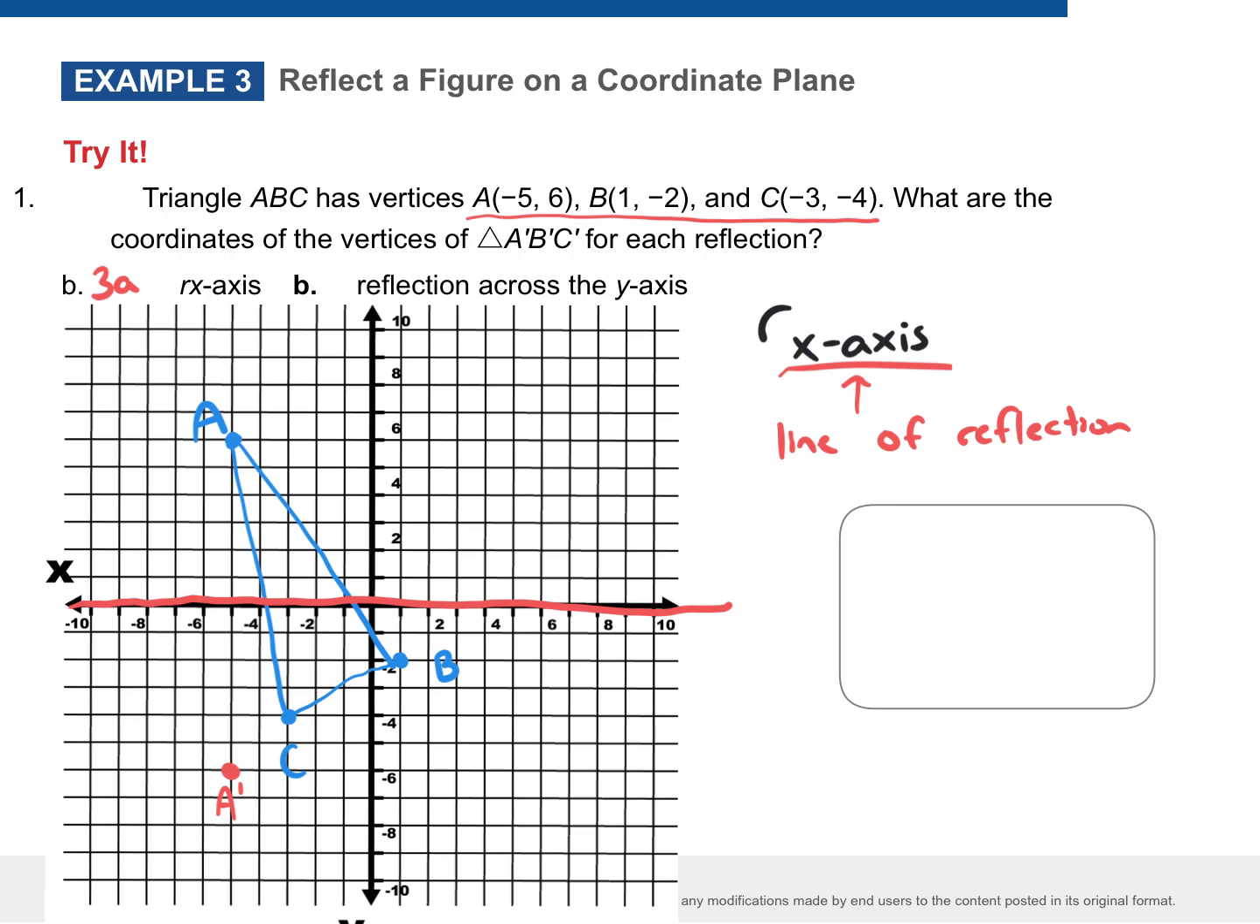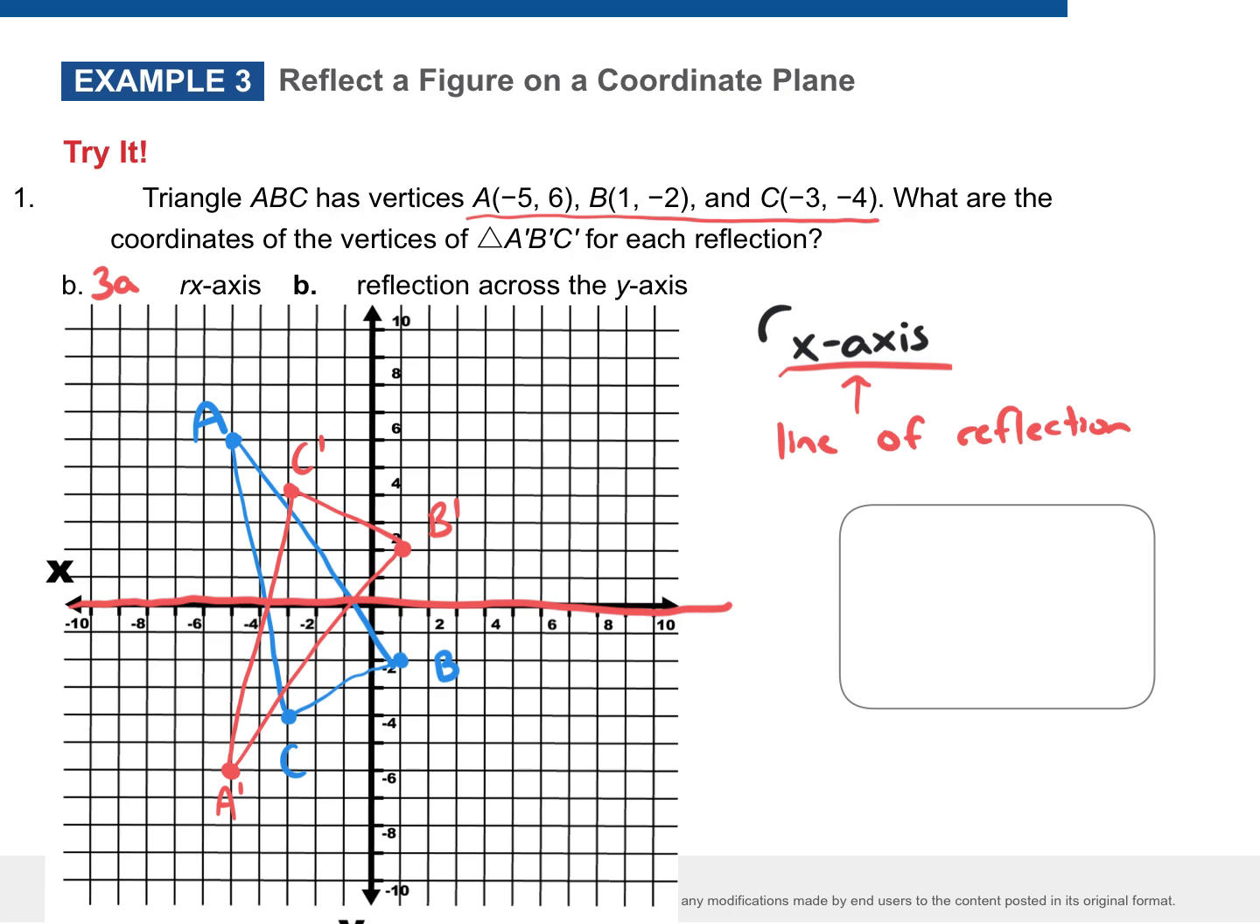I'm just going to go in alphabetical order. How far is B from the line of reflection? 2. So I need to go 2 on the other side. What do I label it? B prime. C? C prime. 4. So I need to go 4 on the other side. Once you have all your points, graph it, draw it.